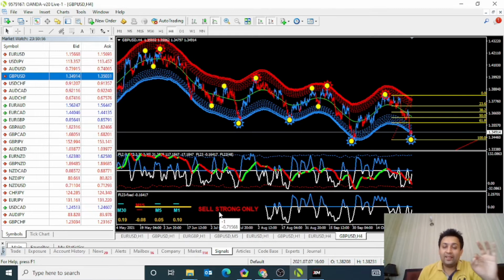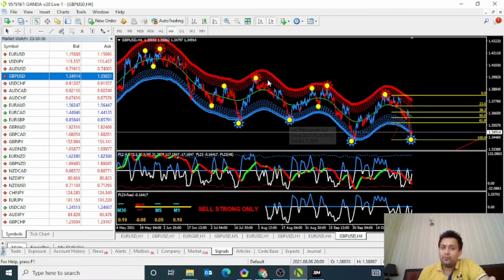But the best entry point is when the trend is bearish, you need to follow the top area of the selling. For example, the market is going down, but this indicator is giving you a strong sell signal, but you do not need to sell in this area, you need to follow this strategy. When there is more upside, it means the entry is 90% sure the market will go.